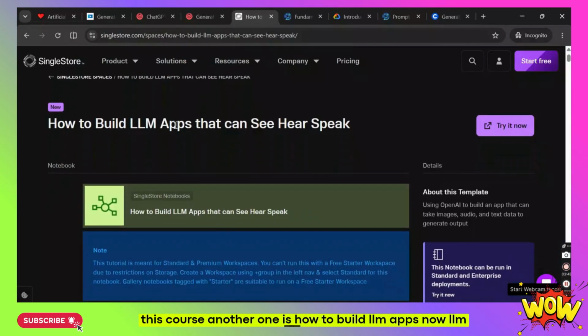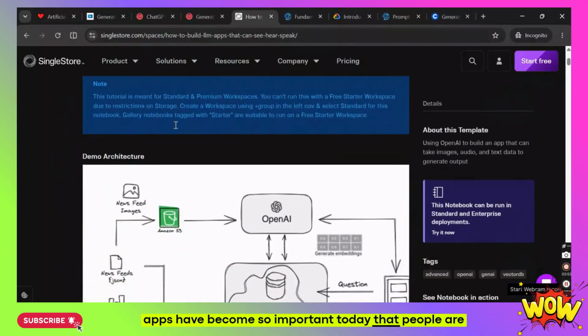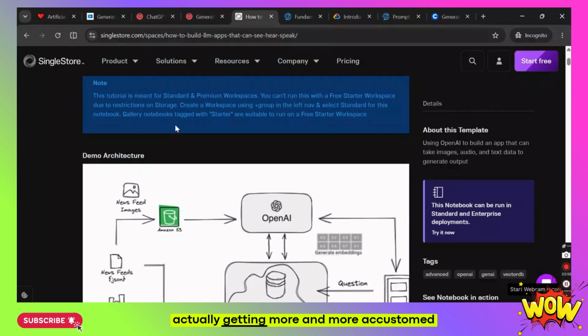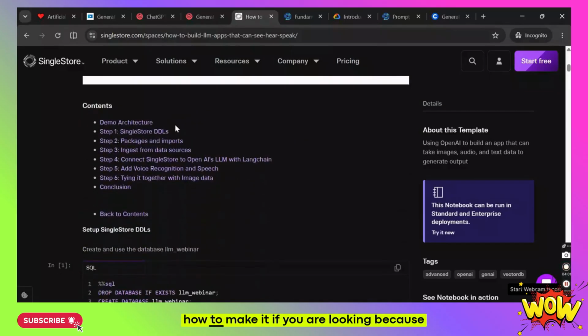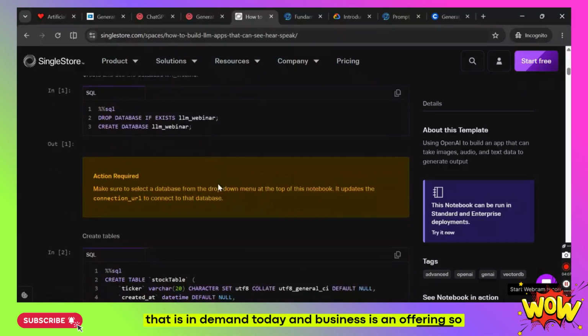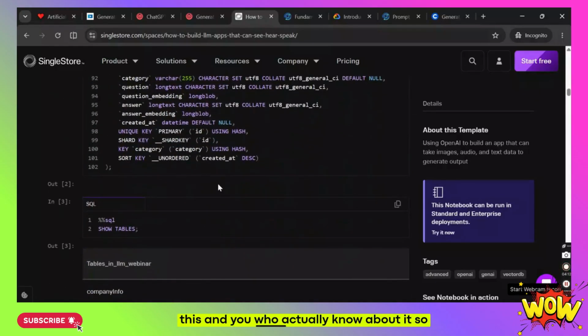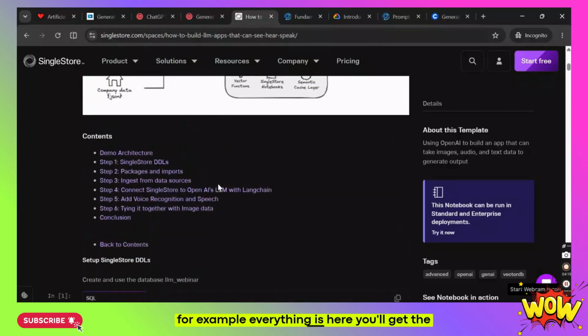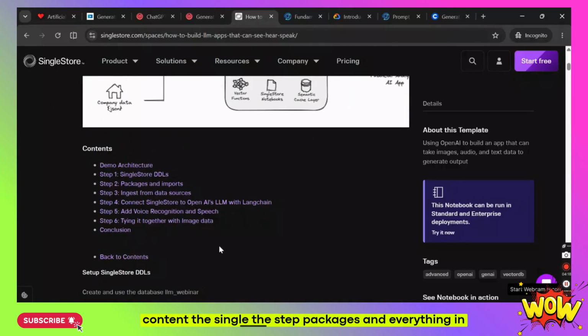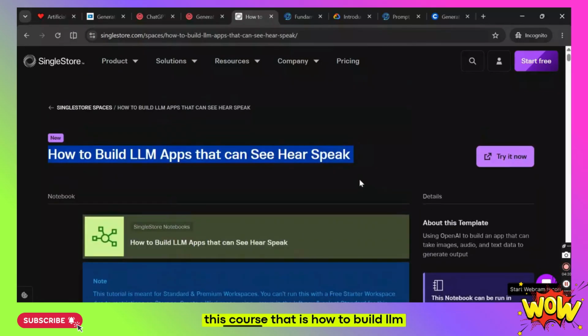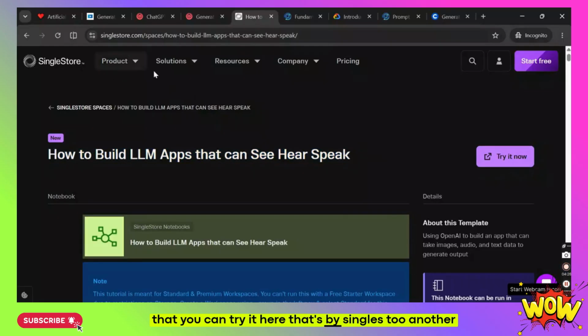Another one is How to Build LLM Apps. Now LLM apps have become so important today that people are getting more and more accustomed to it, because that is very easy. But how to make it, if you are looking, because that is in demand today, and businesses are offering so many avenues for people who actually learn this and who actually know about it. So for example, everything is here. You'll get the content, the step packages, and everything in this course. That is how to build LLM apps, that you can try it here, and that's by SingleStore.